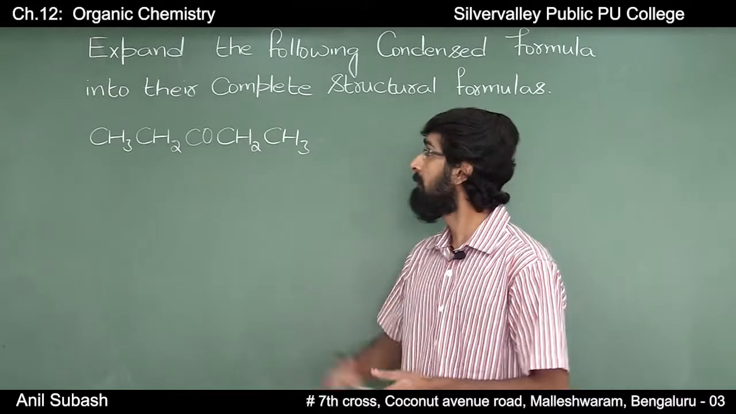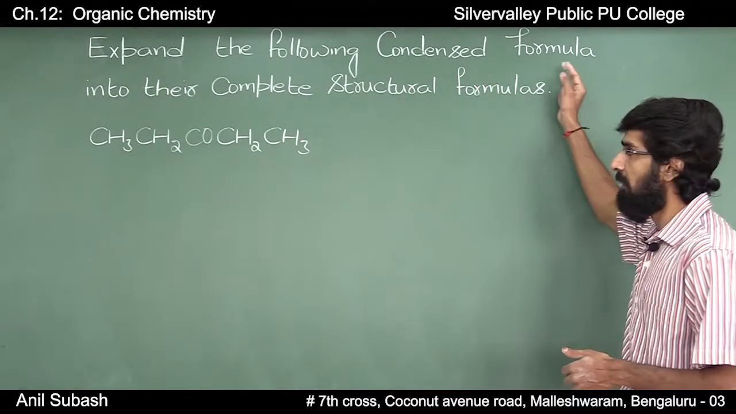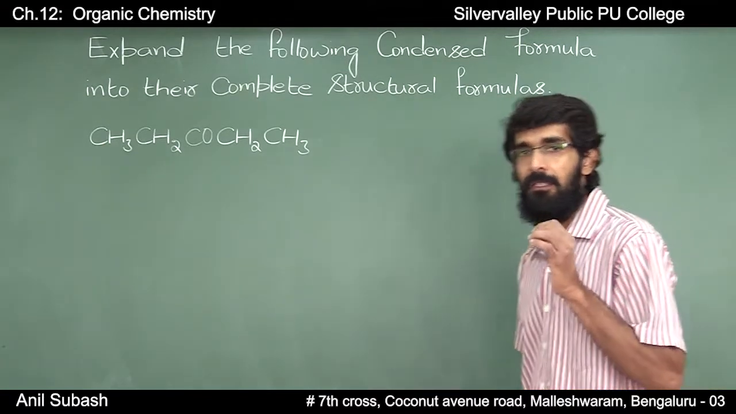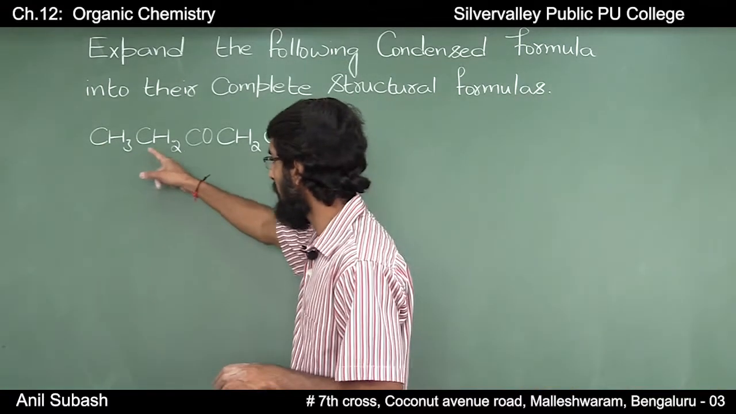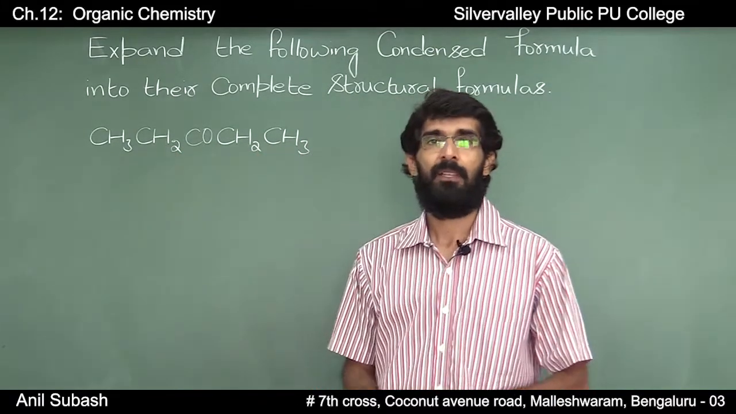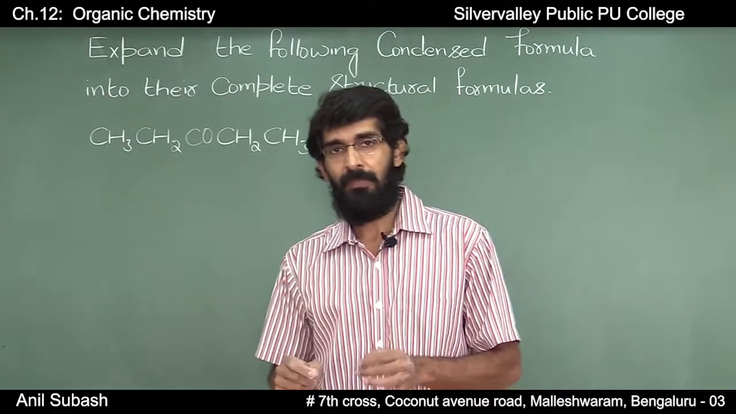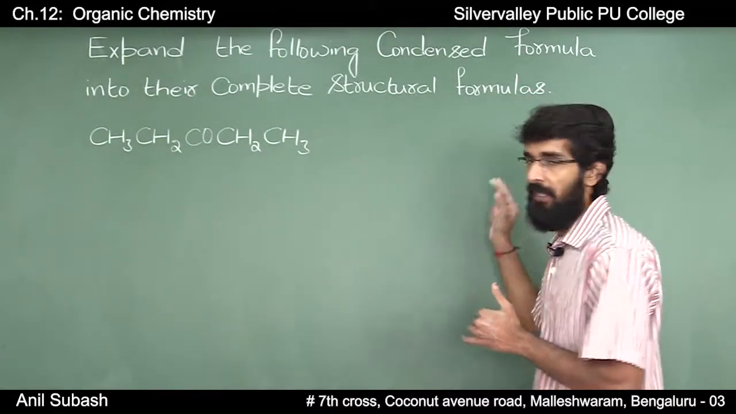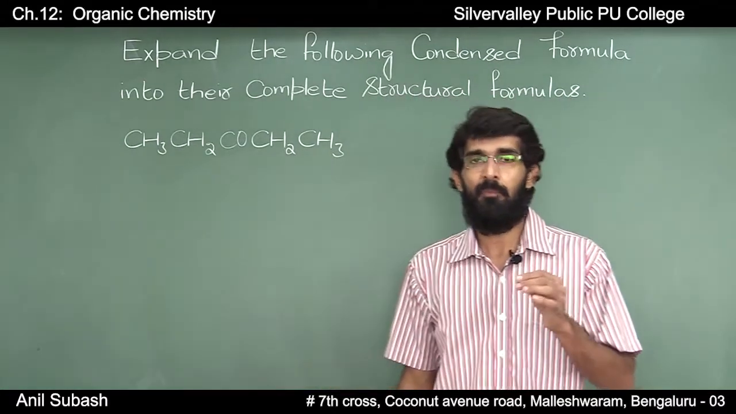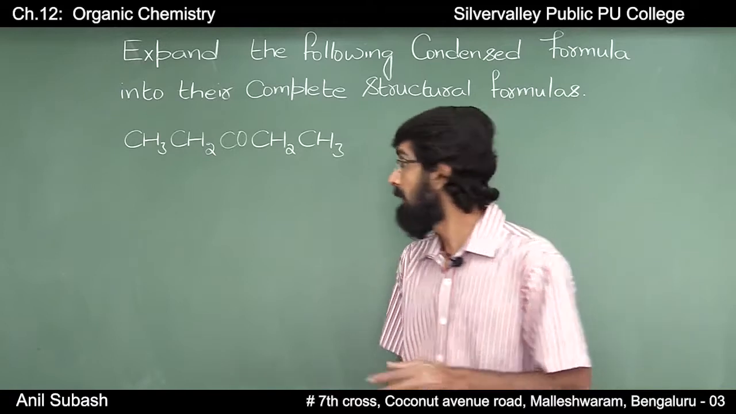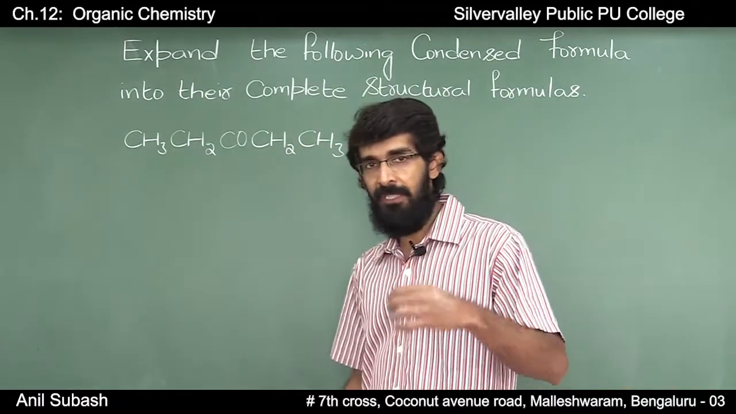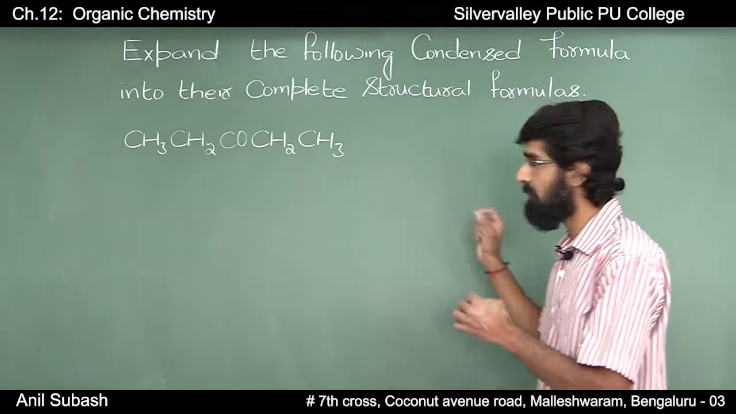Moving further, expand the following condensed formula into their complete structural formula. The first compound is CH3, CH2, CO, CH2, CH3. We all know that a complete structural formula indicates all the bonds present in the molecule, and they have given the condensed formula. You have been asked to represent its complete structural formula.